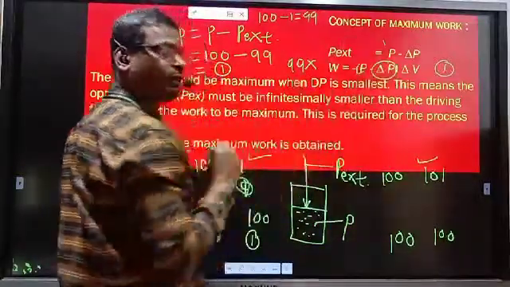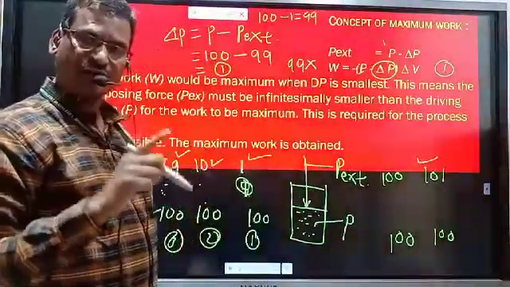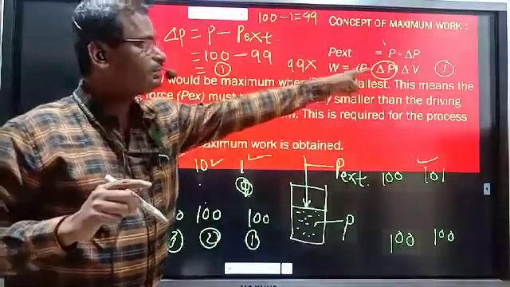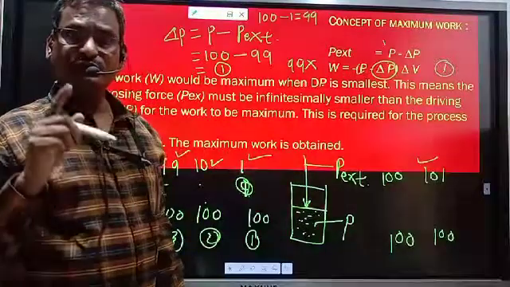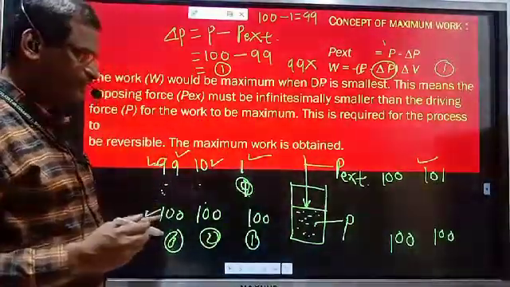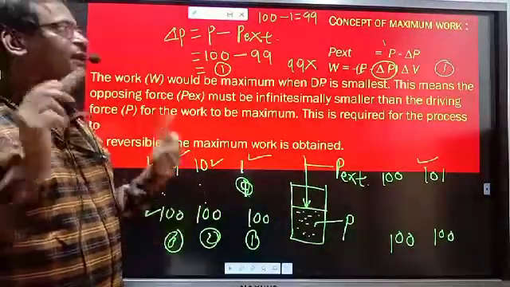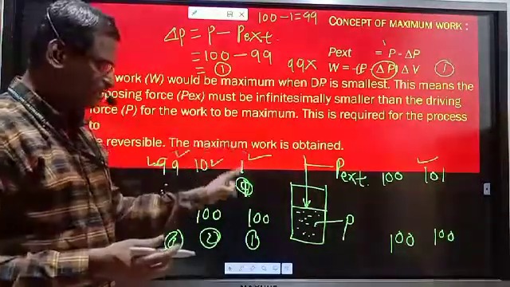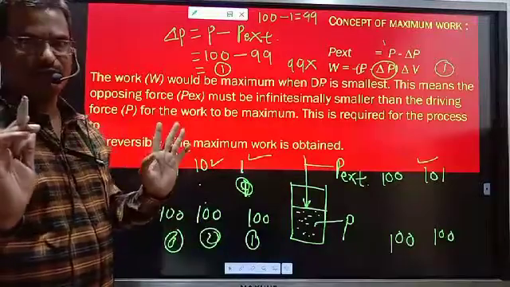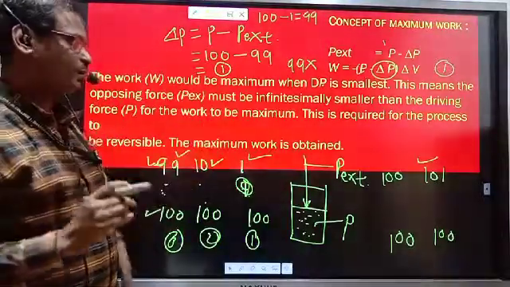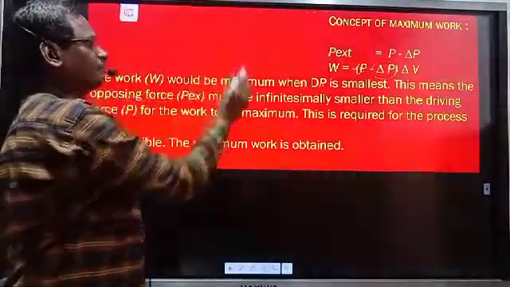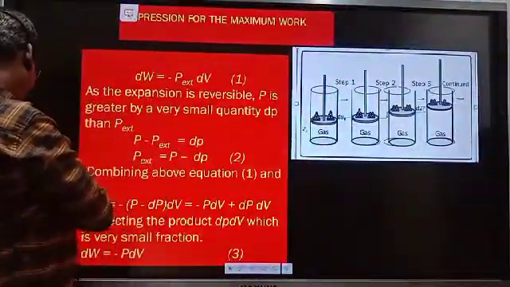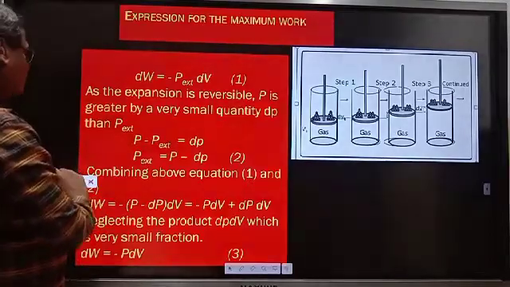And at that time minimum work is obtained. So there also, mathematically also, delta P should be minimum. Change in pressure should be minimum like this way, so that we will get the maximum work. If delta P is maximum like this, we will get the minimum work theoretically as well as from mathematical part also. Now let us see the expression for maximum work, how maximum work is obtained